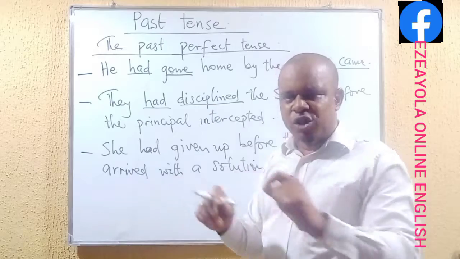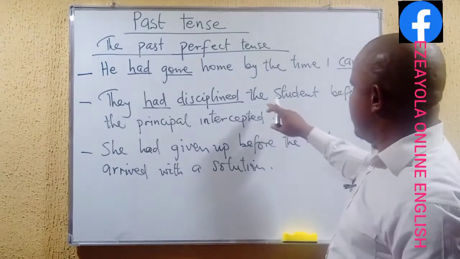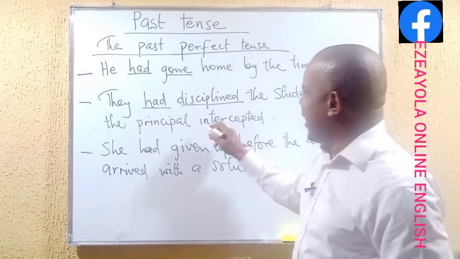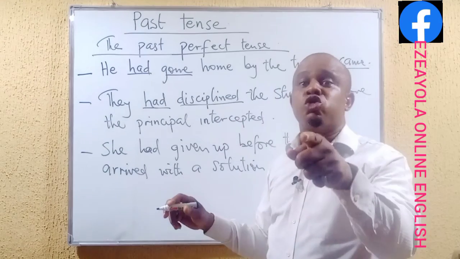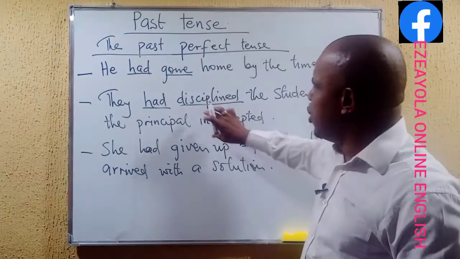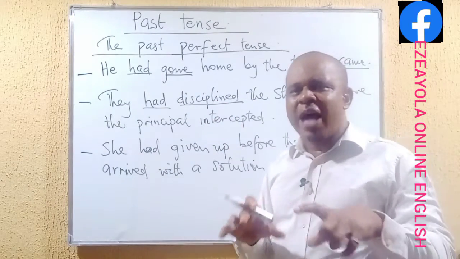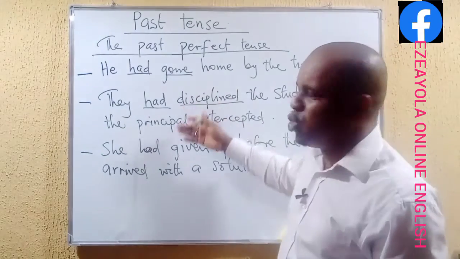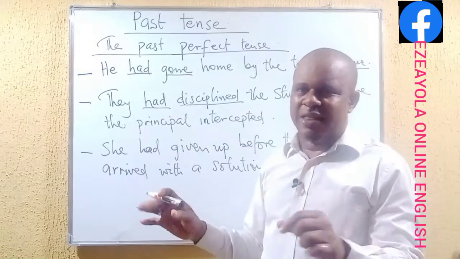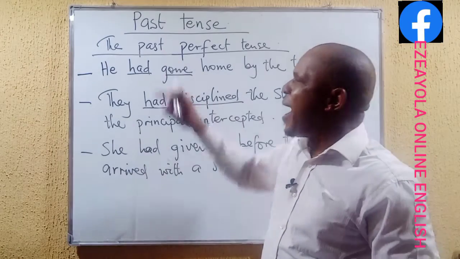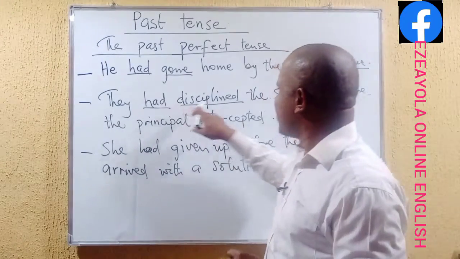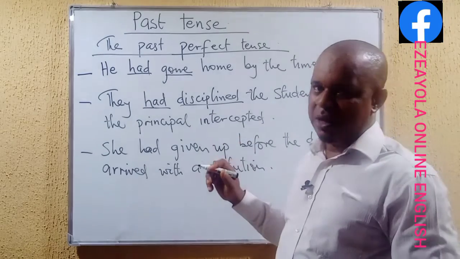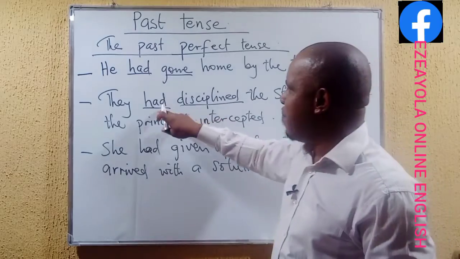The disciplining of the students took place before the principal intercepted. So the interception of the principal also took place. That is why we notice that two actions or two events took place in the past. And in the expression to talk about the entire thing, we represent it in past perfect tense. They had disciplined the students before the principal intercepted. Have you seen it? Had disciplined, past perfect.